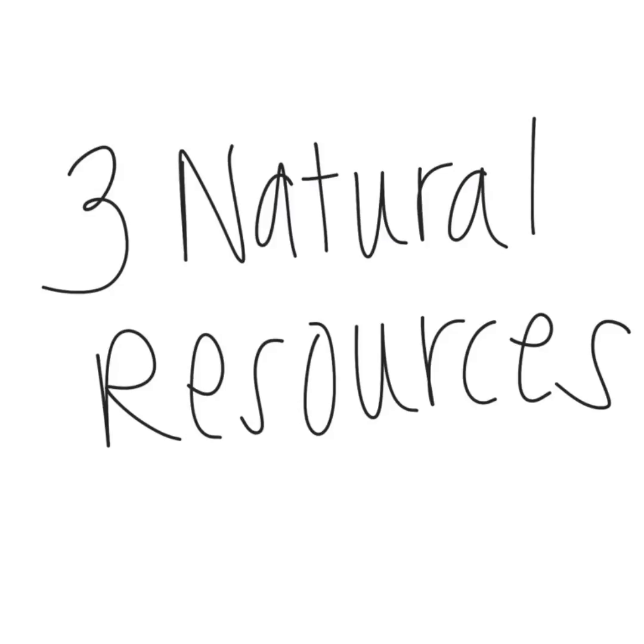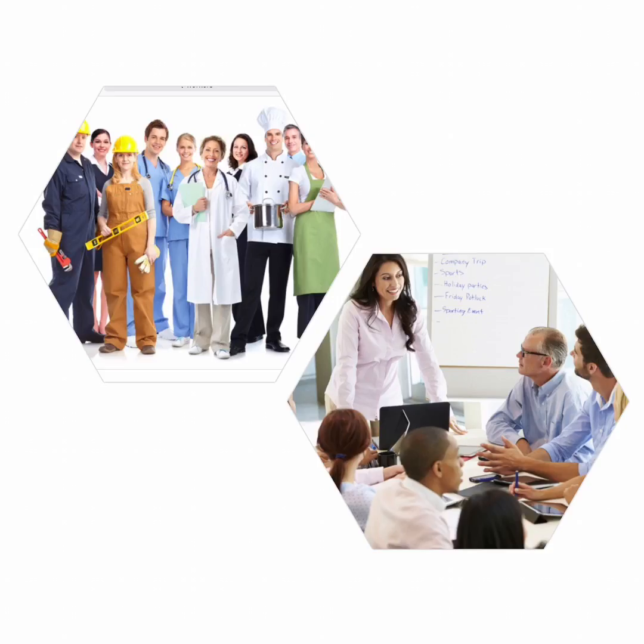Once we have these 3 questions answered and we are thinking about what we are going to produce, how we are going to produce it, and for whom we're going to produce it for, we need to think about the resources that we're going to need to create this product. There are 3 main resources we need to think about when we're creating. The first one is human. When we are looking at human resources, we need to think about who is going to be making this product.